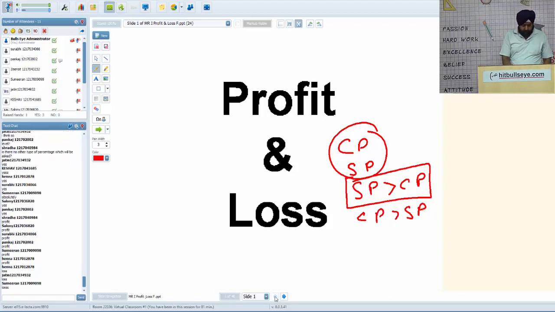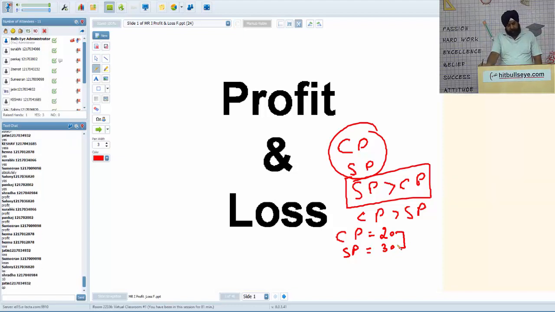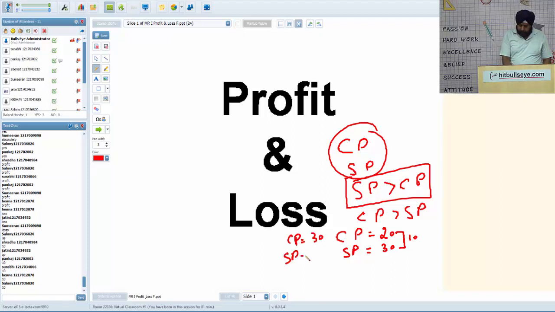One important thing: say rather than 100, I take CP as 20 and SP is 30. So how much profit in rupees? Definitely it's 10 rupees profit. I repeat, if CP is 30 and SP is 20, there is a loss of 10 rupees.